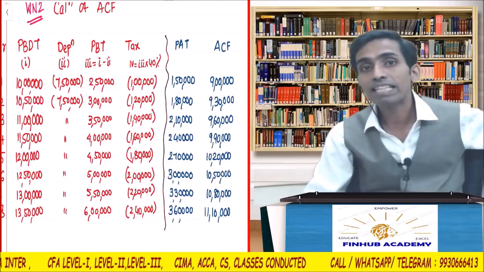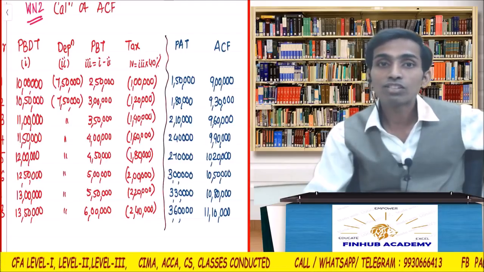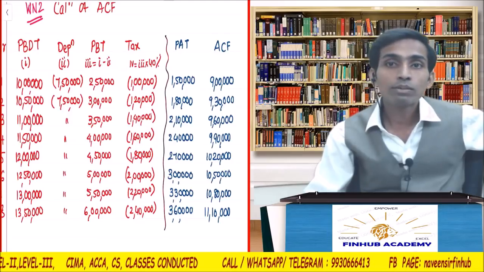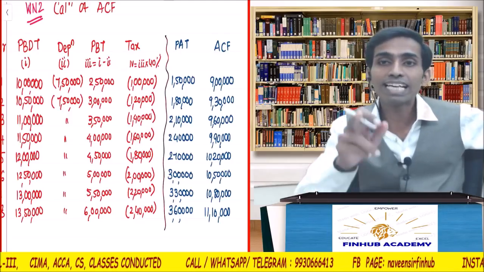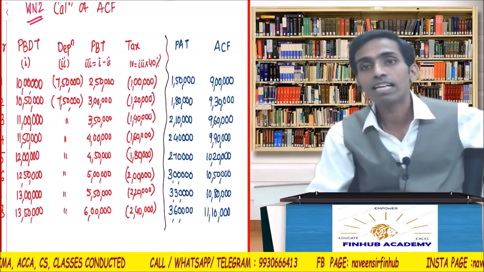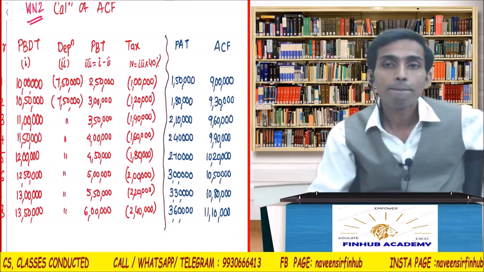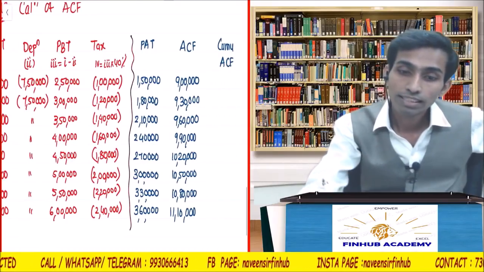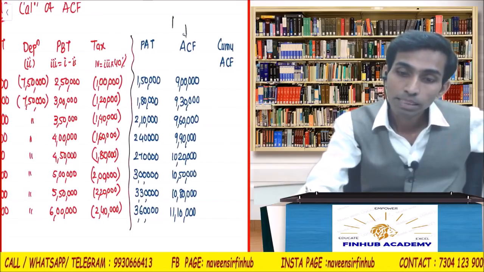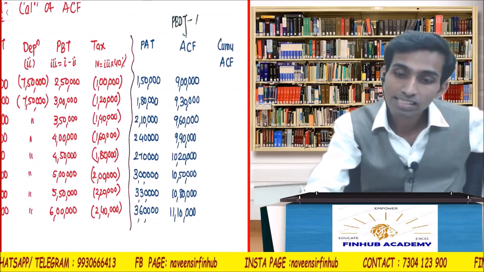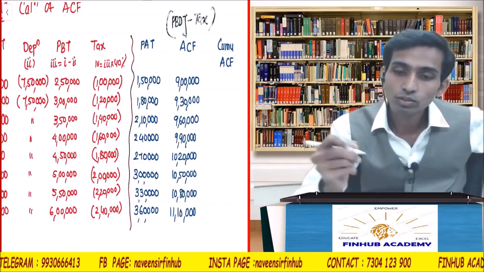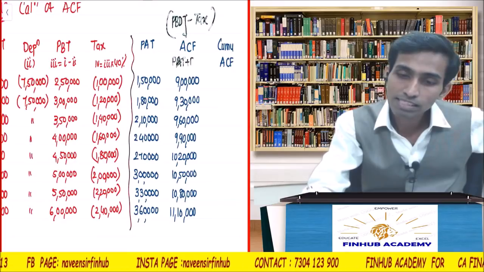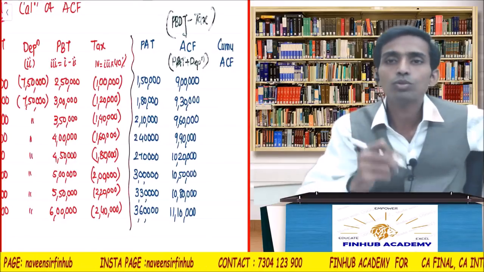10 lakhs is PBDT, tax is how much? 1 lakh. So answer is how much? 9 lakh. PBDT in the second year is 10,50,000 minus 1,20,000. Check. You should get 9,30,000. Directly you can calculate ACF. Are you understanding? There are n number of ways to do. Here you should write actually PBDT minus tax. That also will give you the value. Or PAT plus depreciation will also give you the value. Anything will do.